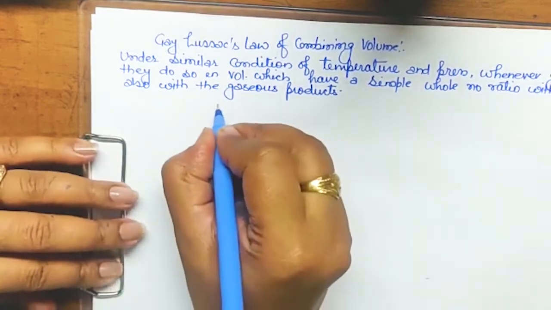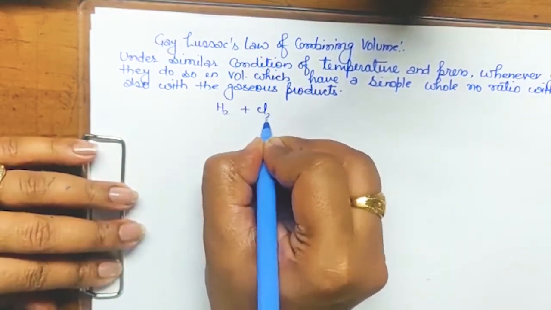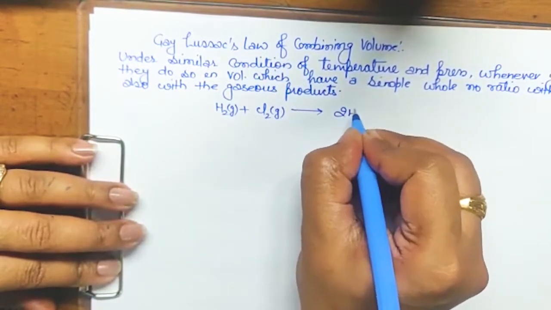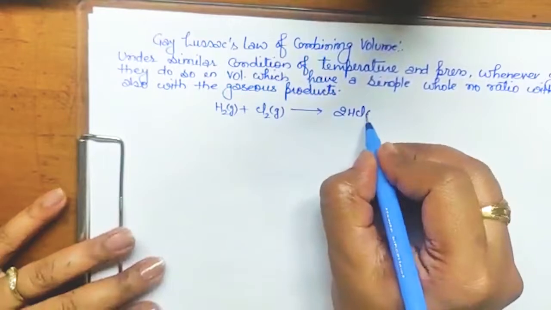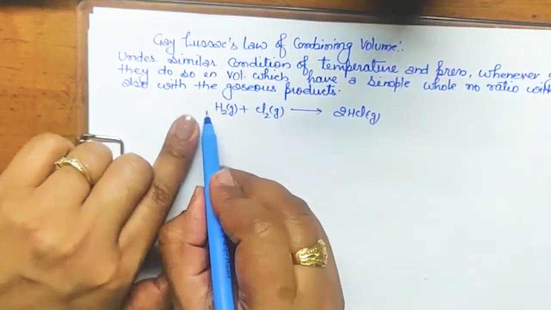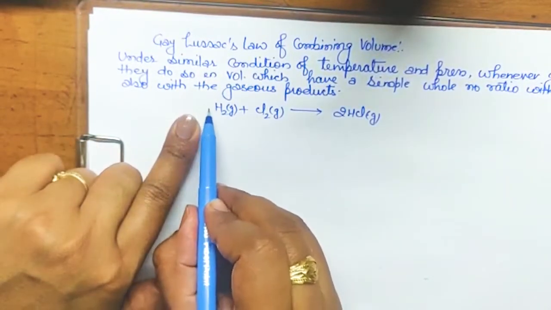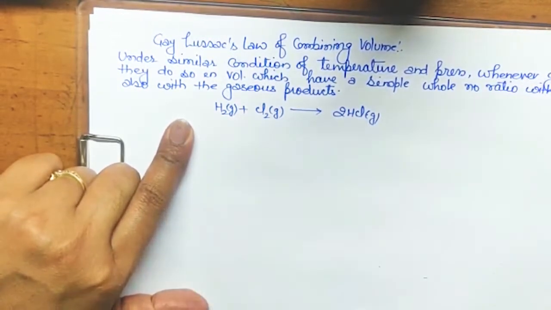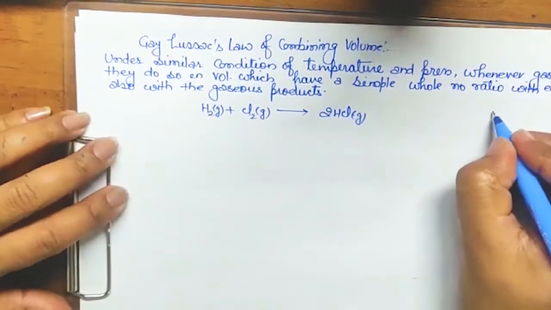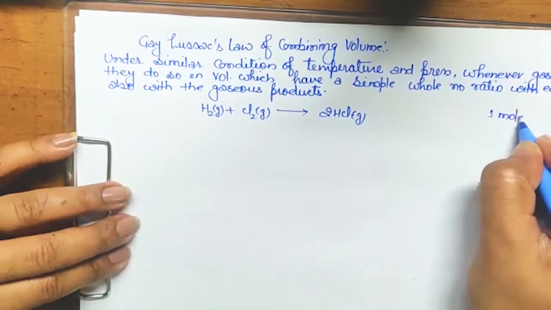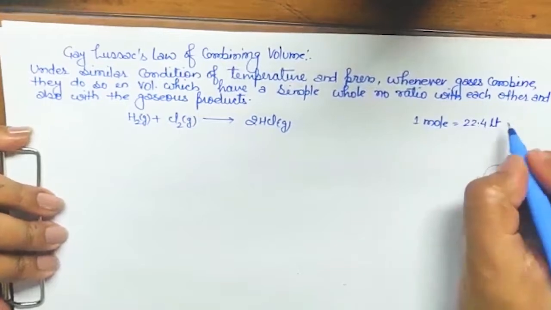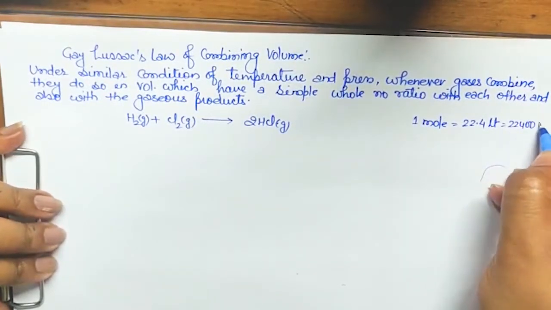Example: H2 plus Cl2. This is a gas, this is also a gas, and it gives 2HCl. Nothing is given over here, no mole, so we will consider 1 mole, and later on I will explain it. 1 mole means 22.4 liter volume. 1 mole is always equal to 22.4 liter or 22400 milliliter.